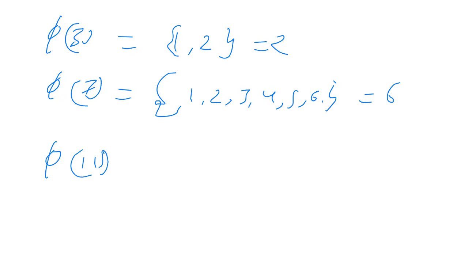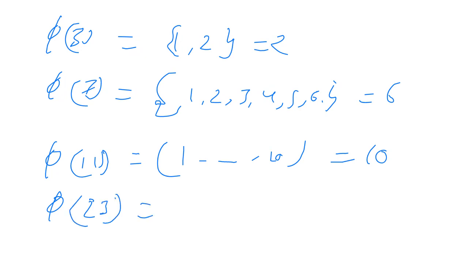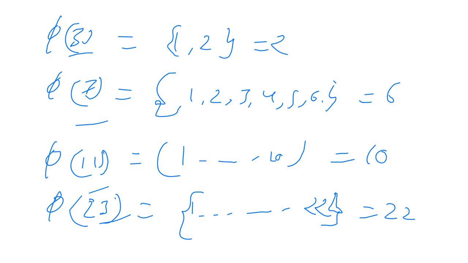For 11 it is 1 to 10, all numbers, that is equal to 10. For 23, it is 1 up to 22, because no number has any common divisor with 23, because it is a prime number. So 3, 7, 11, 23 are prime numbers. So 22.